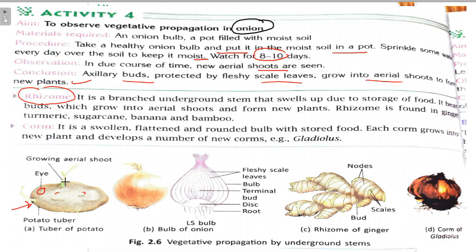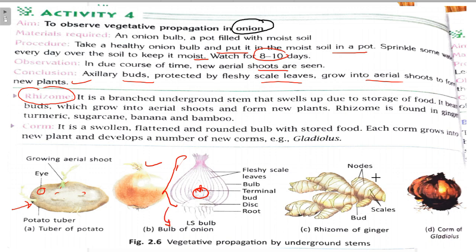From these eyes, aerial shoots have grown. Like this is the onion. This has fleshy scaly leaves. Under this part is the terminal bud, and below this is the disc stem. This whole structure is called the bulb of onion. Here it is given. Right?